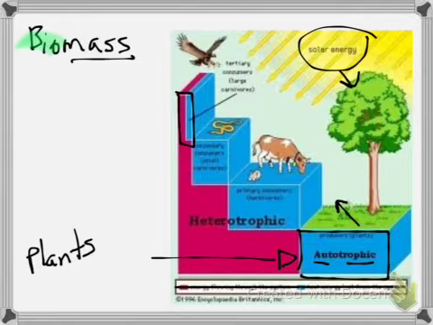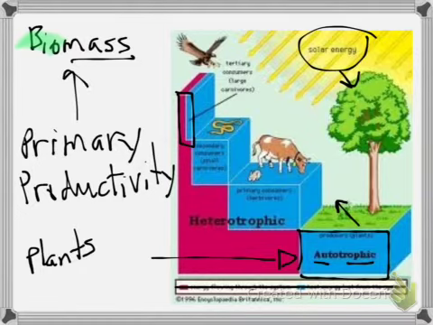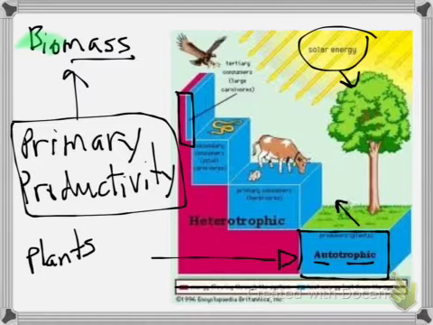Don't forget that we have a term known as primary productivity, which refers to the biomass but of the primary producers. So primary productivity refers to the autotrophs and their biomass.